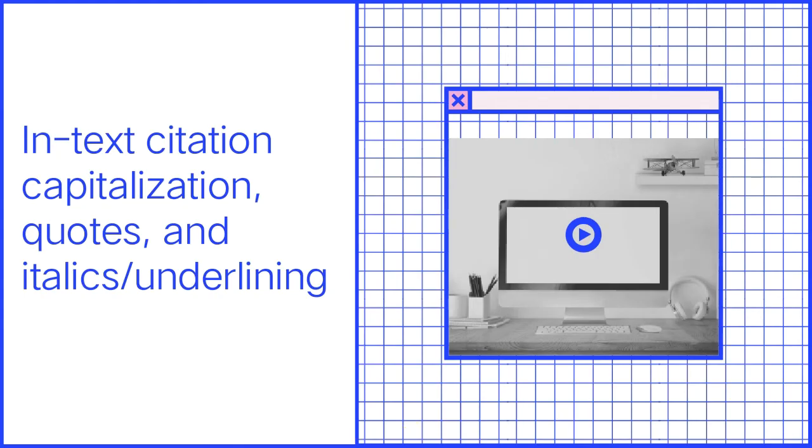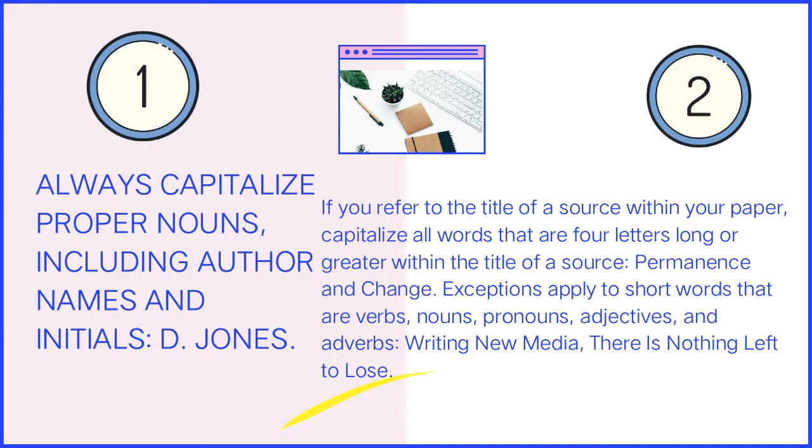In-text citation: capitalization, quotes, and italics or underlining. First rule, always capitalize proper nouns, including author names and initials, like D. Jones. If you refer to the title of a source within your paper, capitalize all words that are 4 letters long or greater within the title of a source, like Permanence and Change. Exceptions apply to short words that are verbs, nouns, pronouns, adjectives, and adverbs.